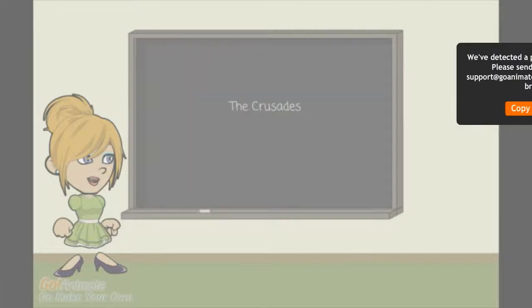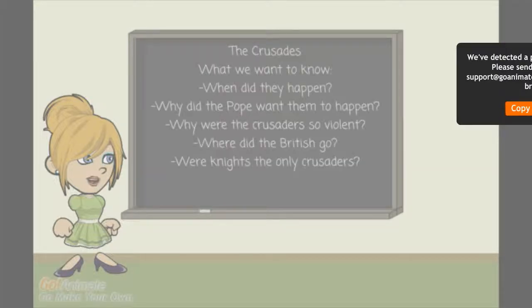The next step is to make a list under W of what we want to know. What do you want to know about the Crusades? Let's write it on the board. What we want to know: when did they happen?